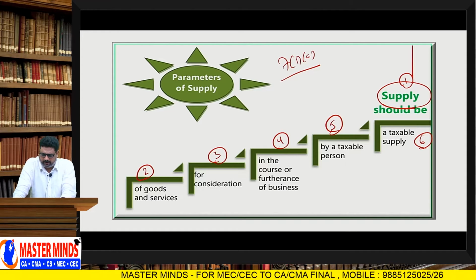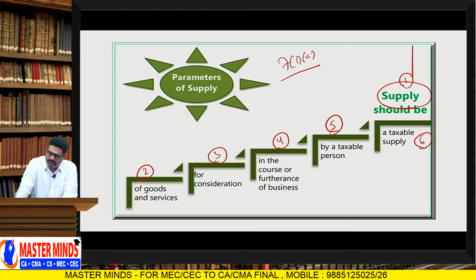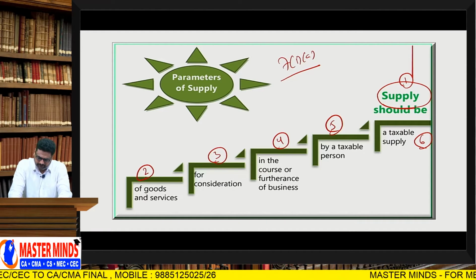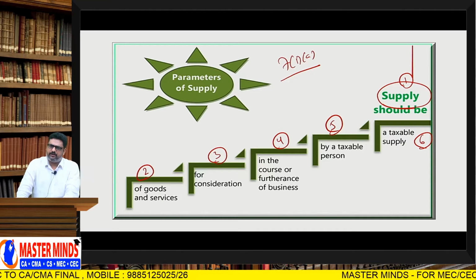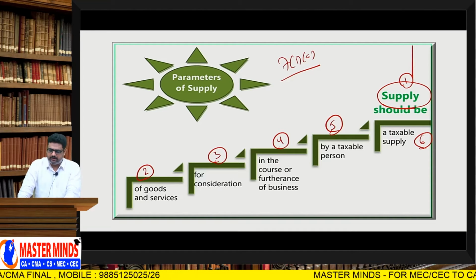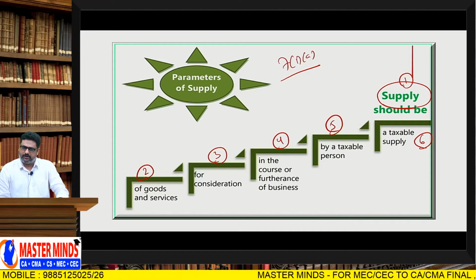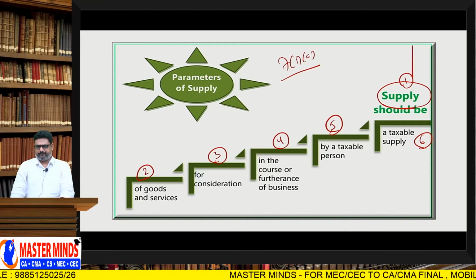Which form of supply is it? Now what is the answer? Is it a supply? If yes, under which form will it be covered? Yes, it is a supply. It is covered under the word sale, because the ownership is transferred. That's why the transaction is known as sale.